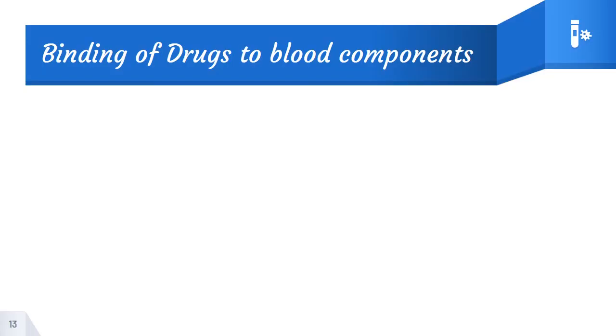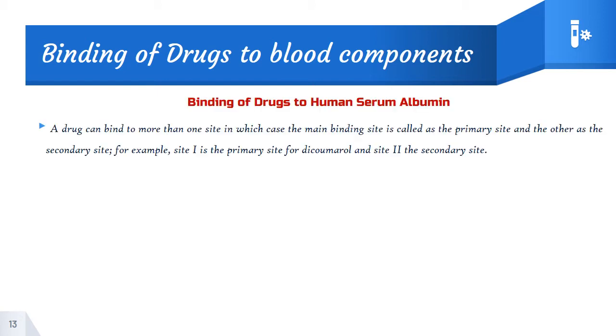Well, so there are 4 different binding sites as we discussed so far. A drug can bind to more than one site, in which case the main binding site is called the primary site and the other is called the secondary site. So four different sites. It's not mandatory that a drug has to bind only to the particular site.